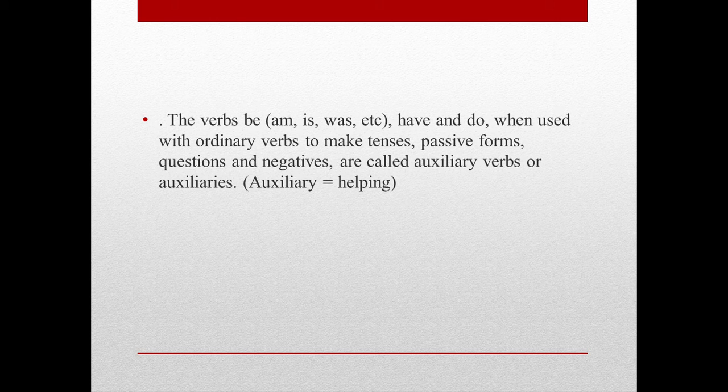The verbs be, am, is, was, have, and do, when used with ordinary verbs to make tenses, passive forms, questions, and negatives, are called auxiliary verbs or auxiliaries. Simply, you remember that in your class, your teacher must have told you that when you take them out, they will become a question, and if you add not after them, they become negative sentences.